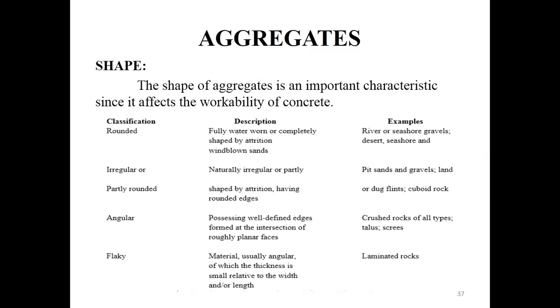First, we are going to discuss rounded aggregate. In this rounded aggregate, the minimum percentage of voids will be in the range of 32 to 33 percent. So the ratio of surface area to volume will be lesser. Hence, the water requirement for lubrication will also be less.